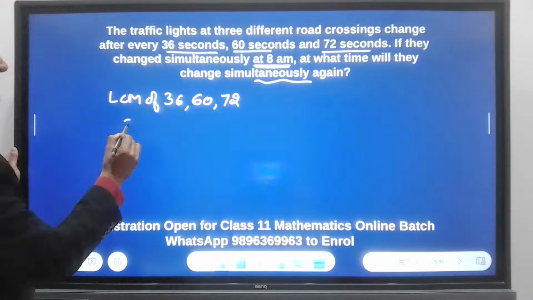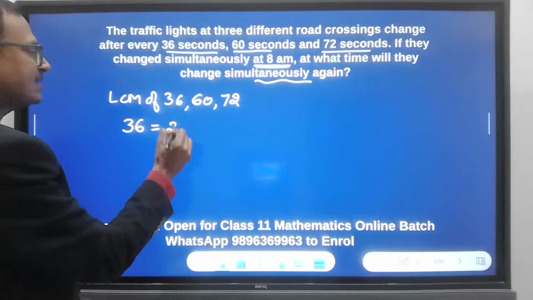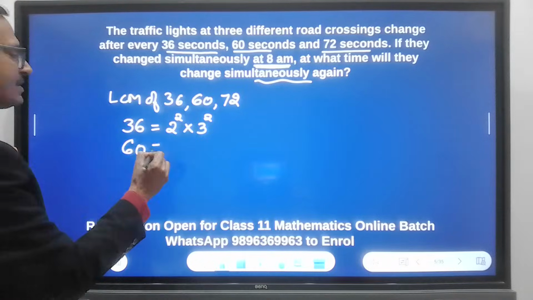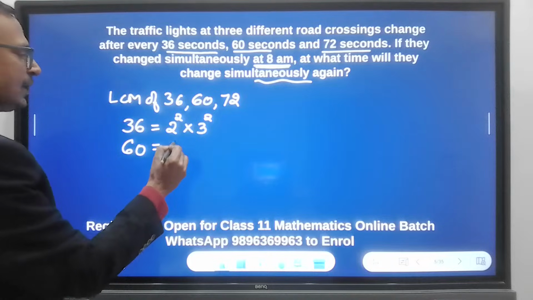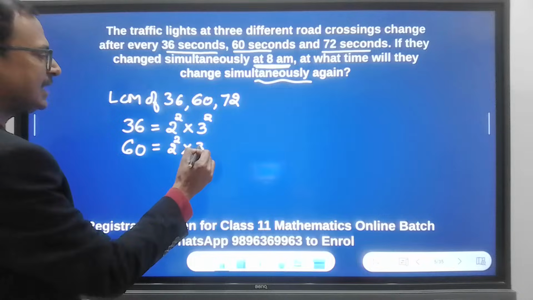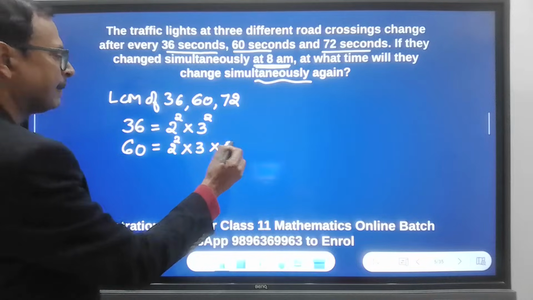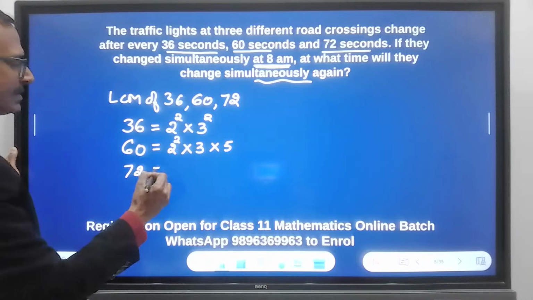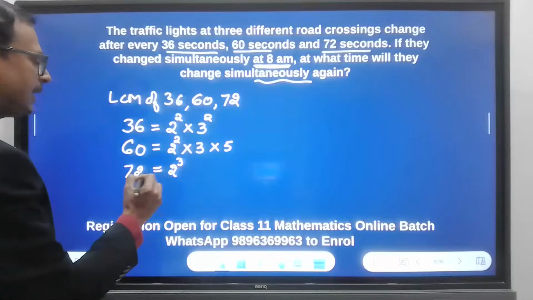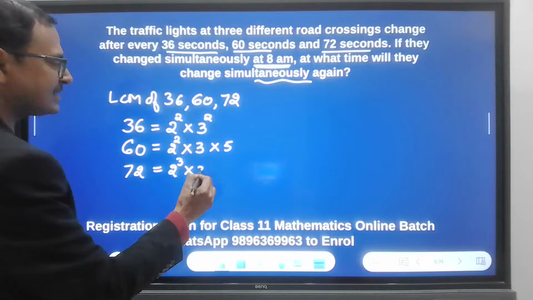So 36 is 4 times 9, so 2 square times 3 square. 60 is 4 times 15, 2 square. 15 is 3 and 5. And 72 is 8 times 9, so 2 cube. 9 is 3 square.